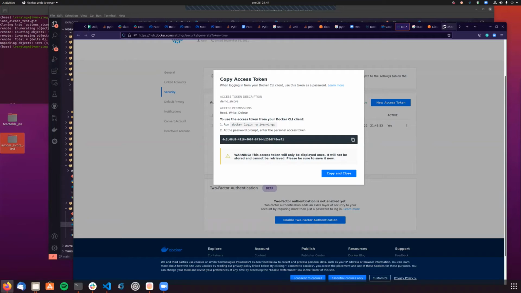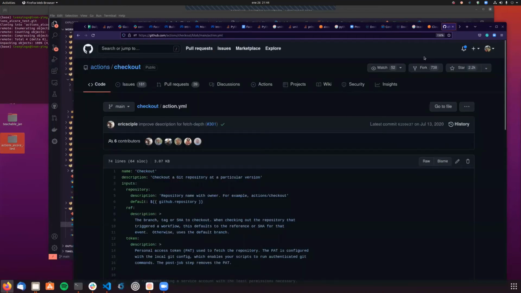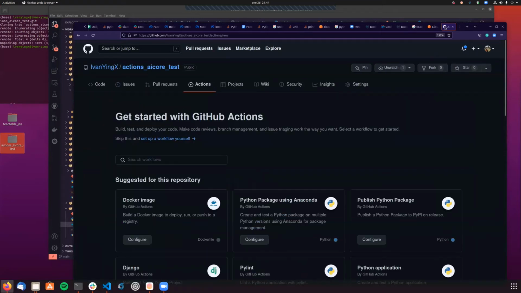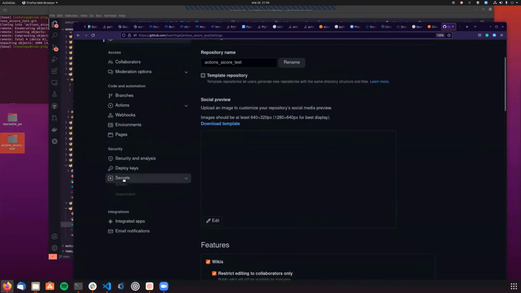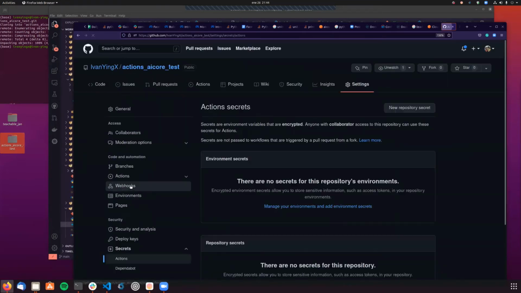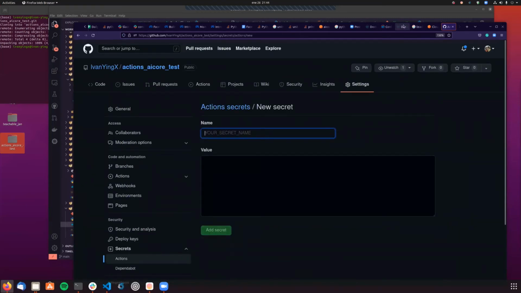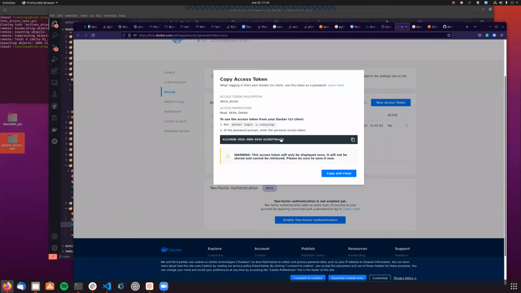So we have to set that secret in our GitHub account. And we can do that by going to the repo. Oh no, this is not the one that I was looking for. Yeah, we can go to our repo, go to settings, here in secrets, actions, and here we can set a new repository secret. Okay, I'm gonna copy that.